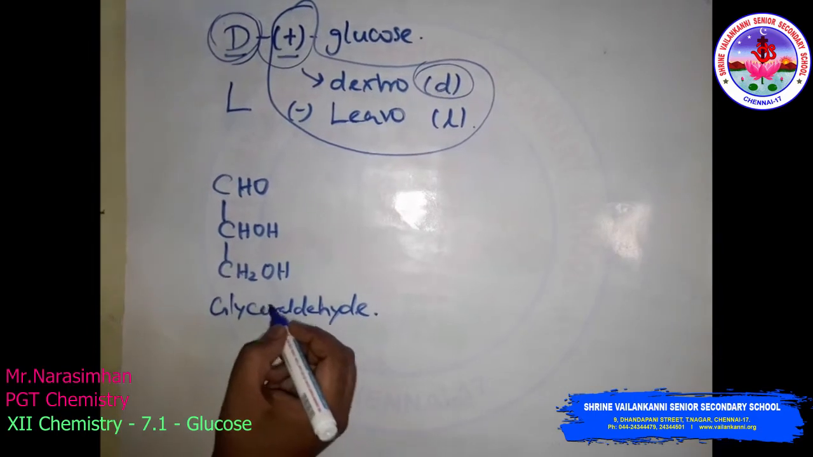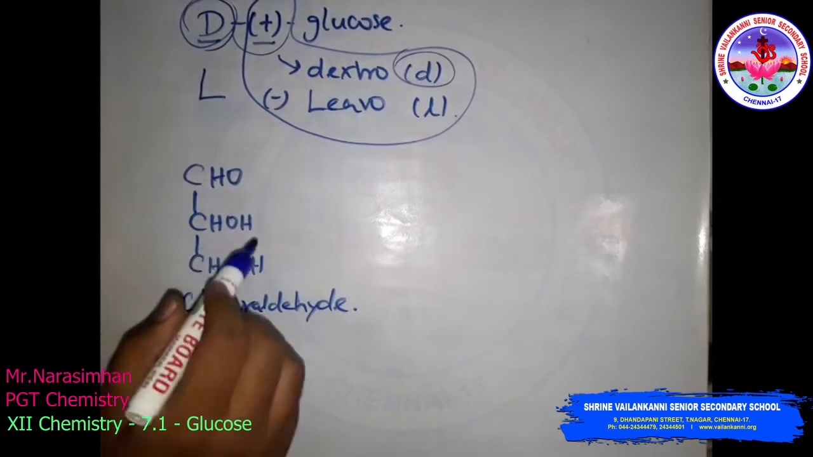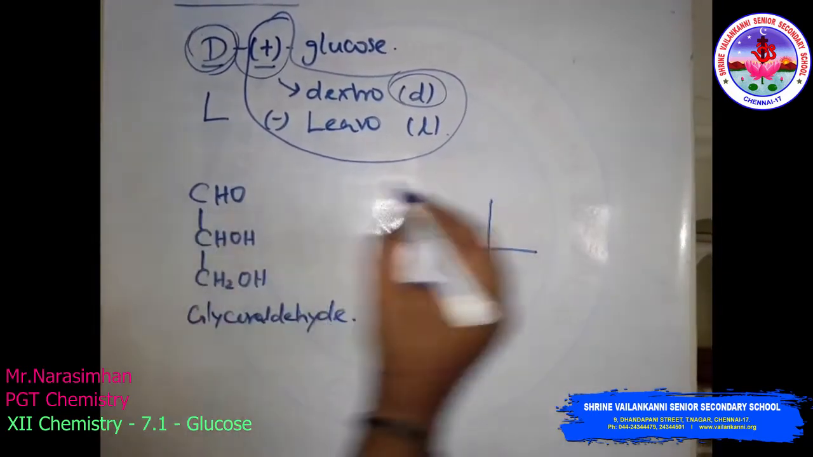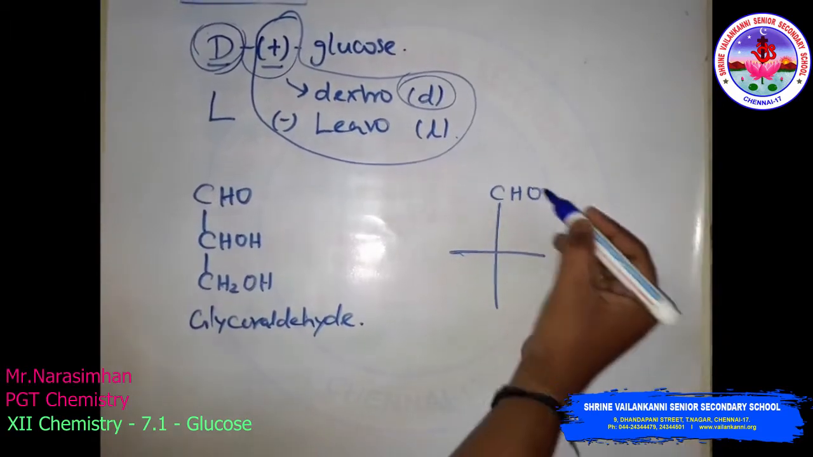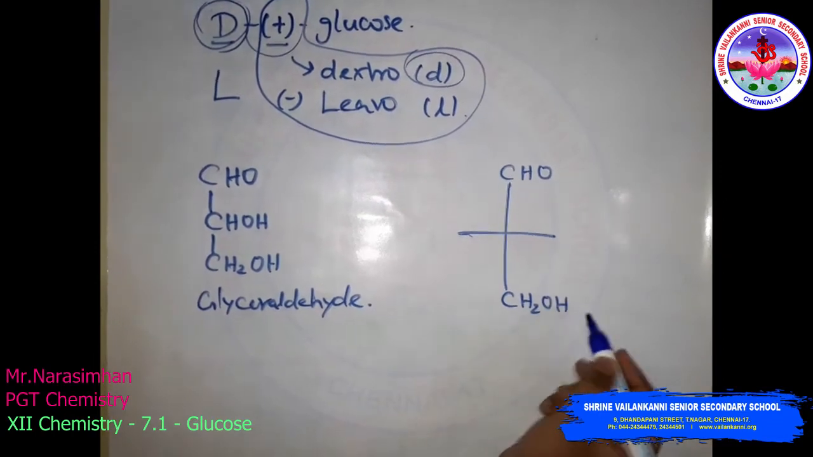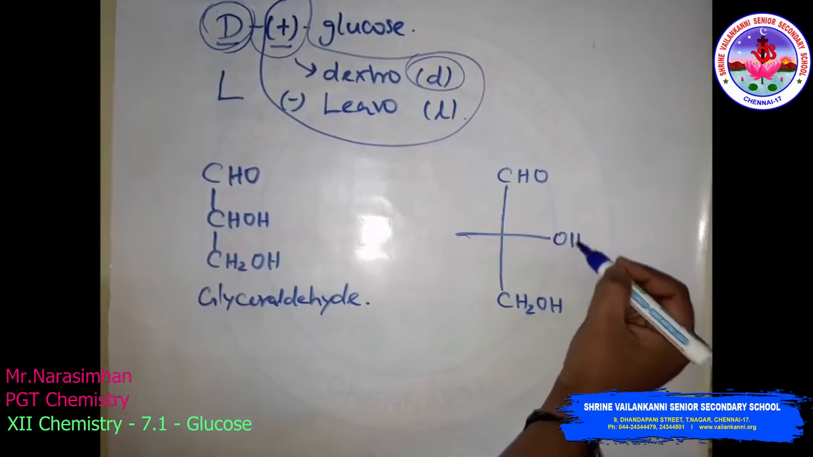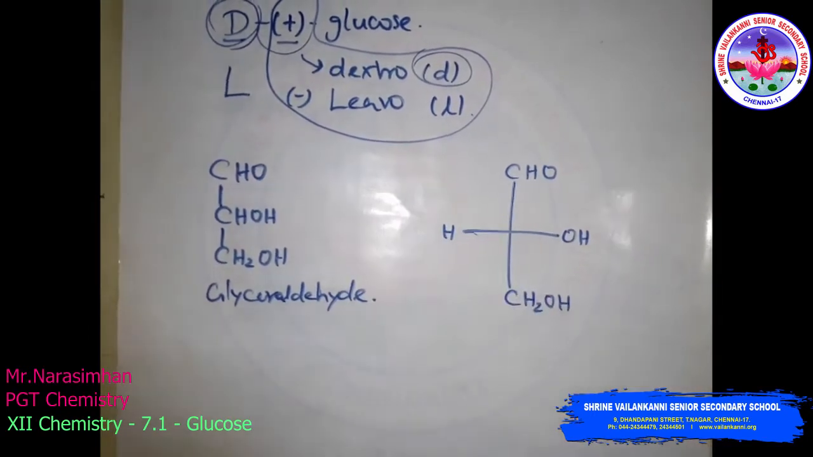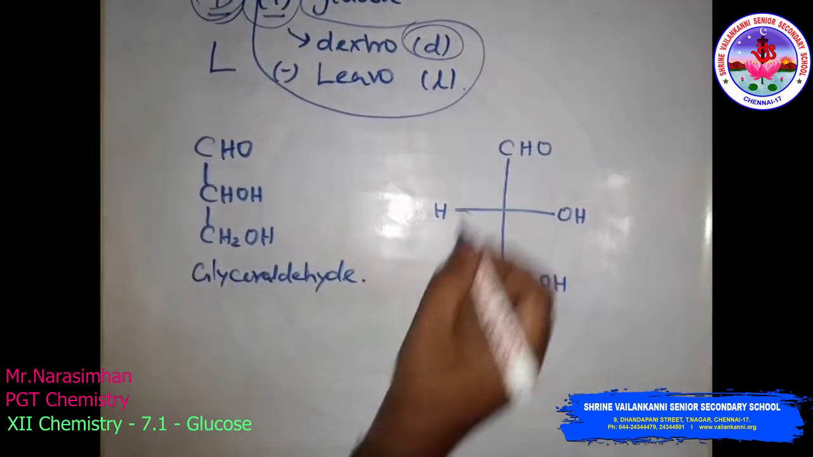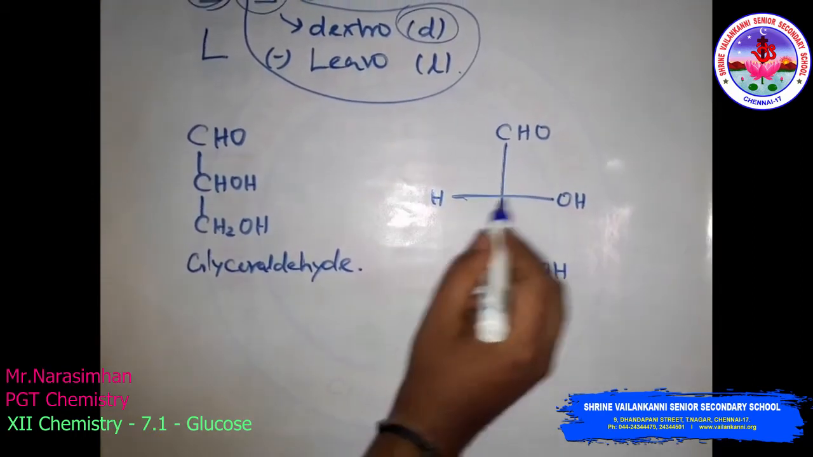So glyceraldehyde. This glyceraldehyde we can write with the Fischer projection formula. So this CHO we can write like this, CHO, and the CH2OH, and the CHOH, C is here and OH and H. Look, we can write two different forms. Another one is just converting this OH, that means interchanging of the H and OH.